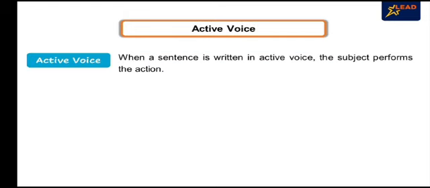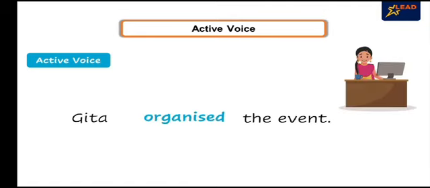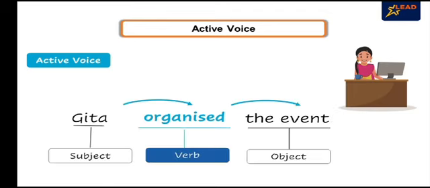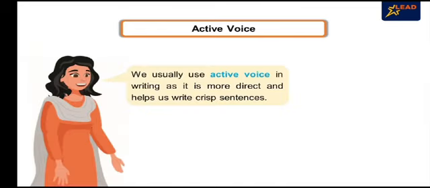When a sentence is written in active voice, the subject performs the action. Let us look at an example. Geeta organized the event. In this sentence, the subject, Geeta, performs the action, organized, on the object, which is the event. We usually use active voice in writing as it is direct and helps us write crisp sentences.